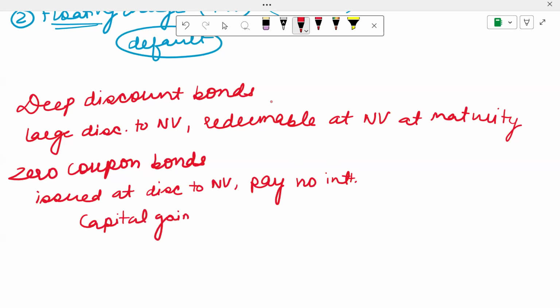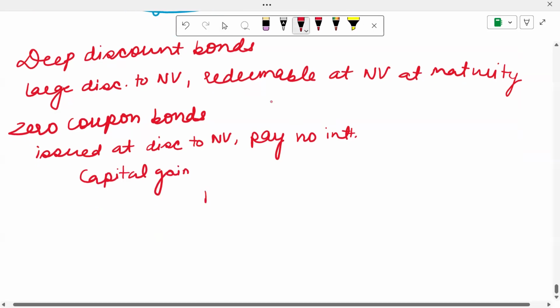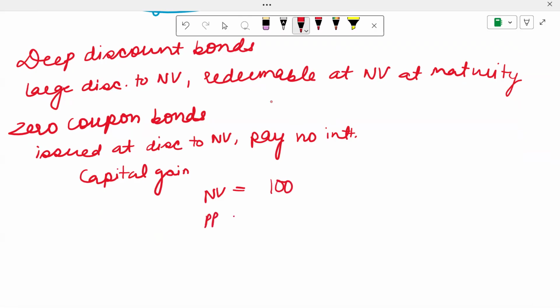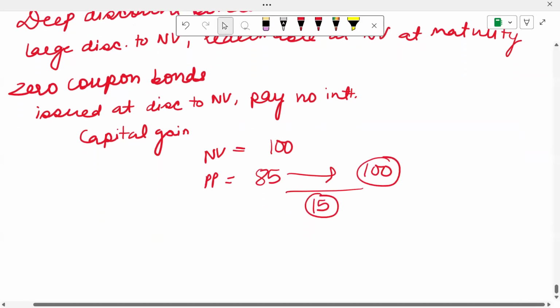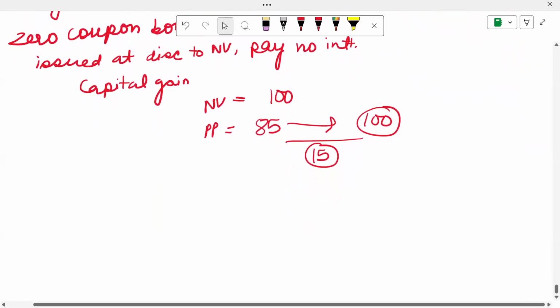That means, let's suppose the nominal value of a zero coupon bond was 100, and the purchase price, the price at which I bought it, was 85, and then eventually at maturity I sold it at 100. So the capital gain of 15 is my only gain on this security.